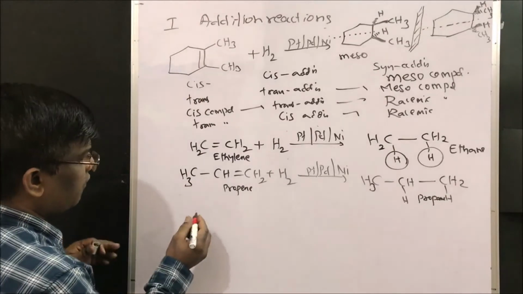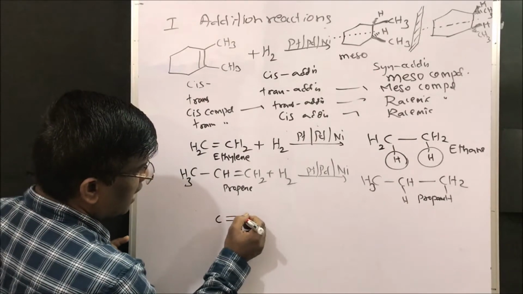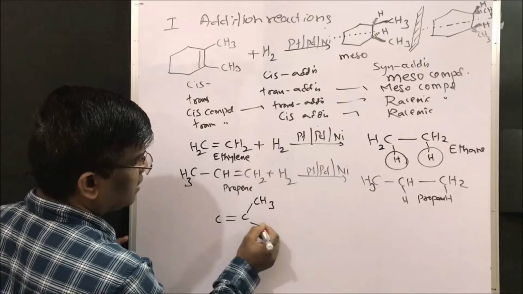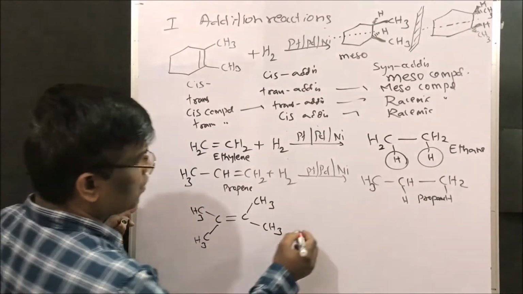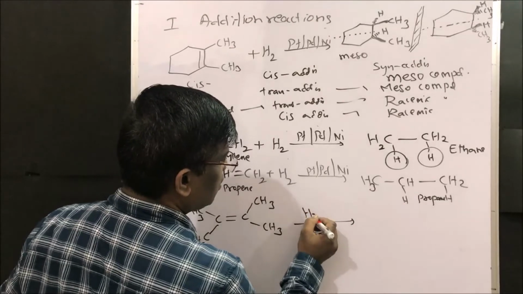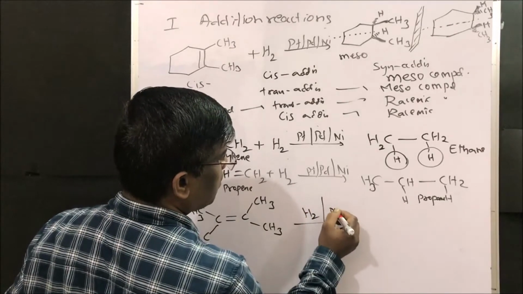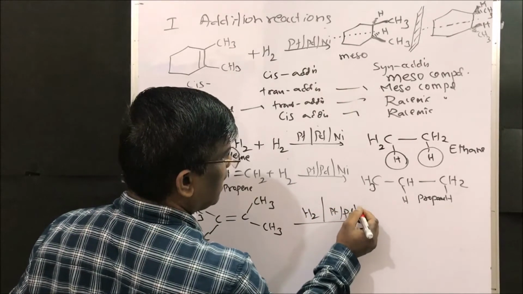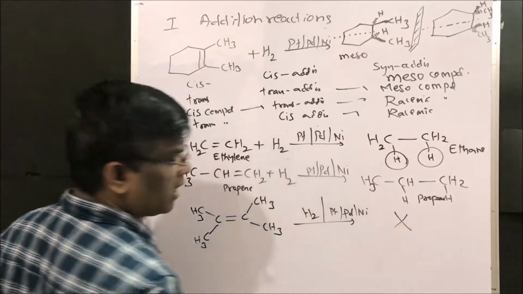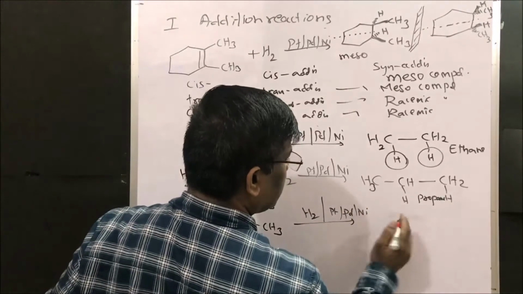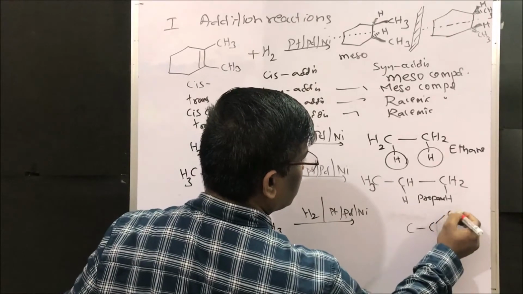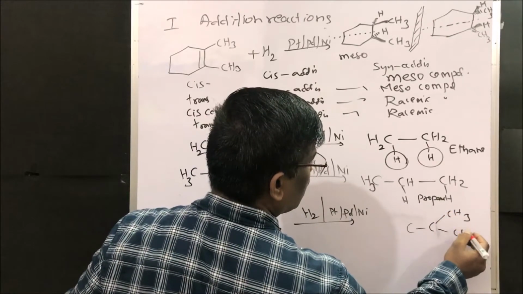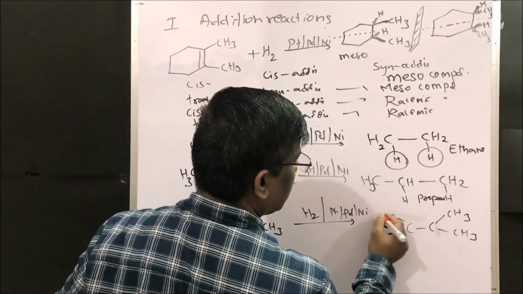For example, if I take tetramethyl ethylene, what happens? Hydrogenation in the presence of platinum or palladium or nickel is not going to take place. Why? Any idea?